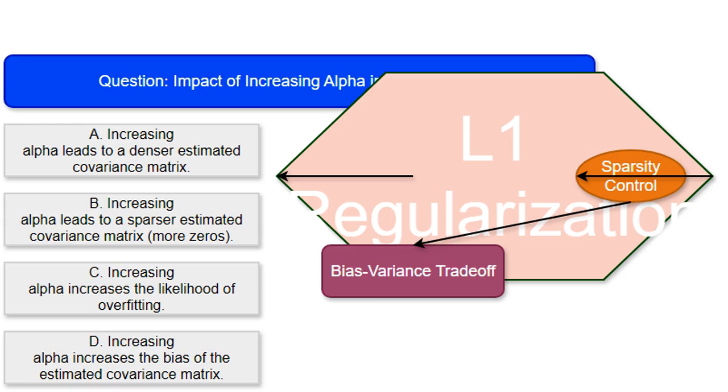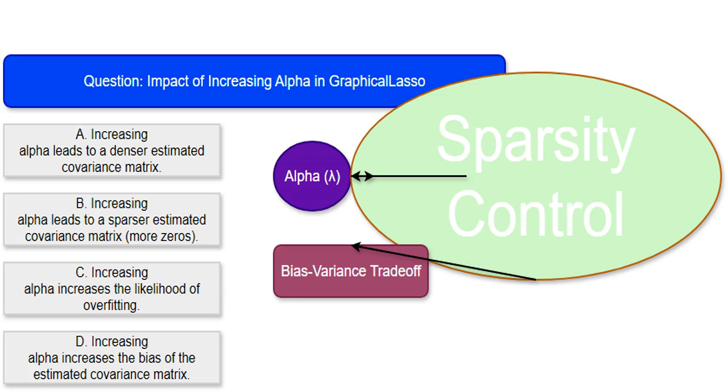This is a type of regularization technique used to prevent overfitting in statistical models. In the context of graphical lasso, it adds a penalty to the model's objective function based on the absolute values of the model parameters, coefficients. Higher alpha values mean a stronger penalty, making the solution simpler and less prone to overfitting. L1 regularization, controlled by alpha, enforces sparsity in the model.